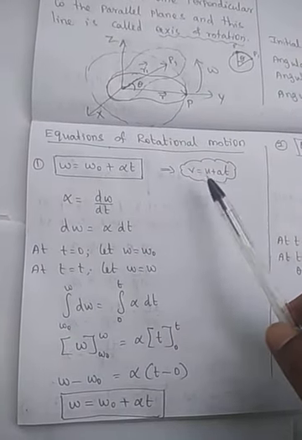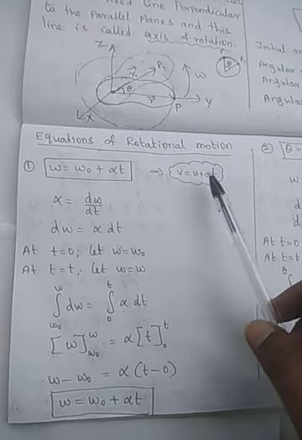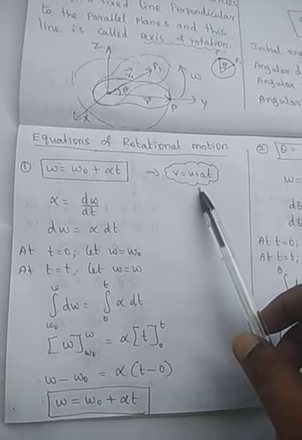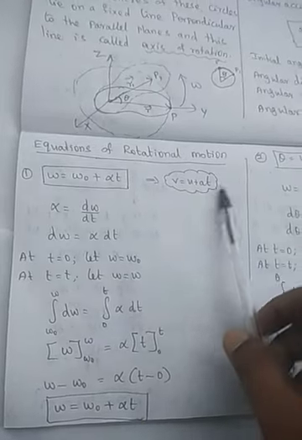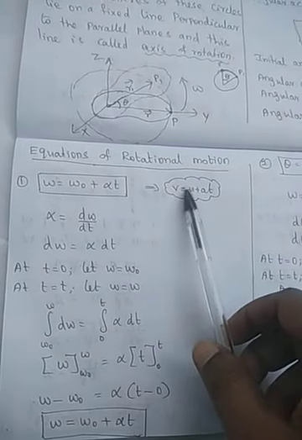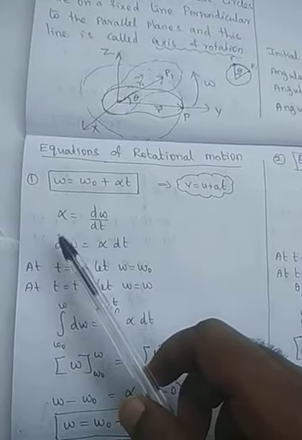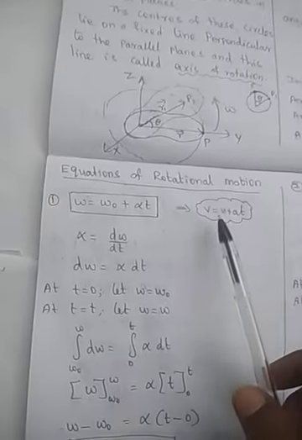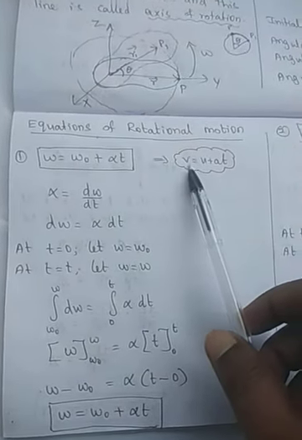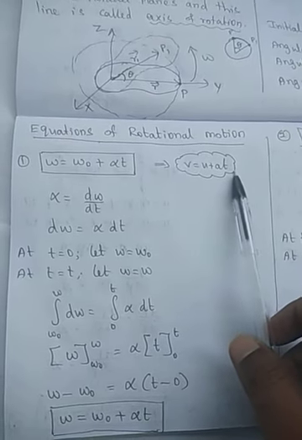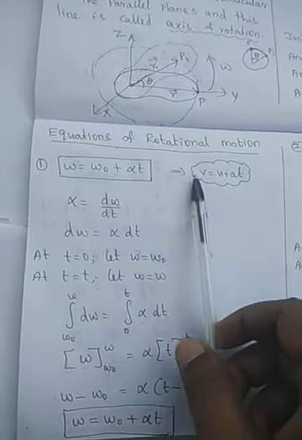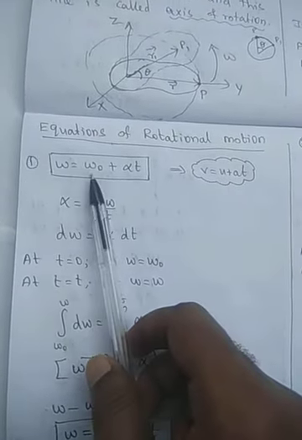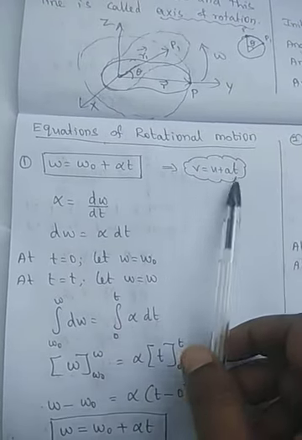For linear motion, we already know that v is equal to u plus at, s is equal to ut plus half at squared, v squared minus u squared is equal to 2as. Similarly, we can write these equations of motion for rotational motion using the notations omega naught, theta, omega and alpha. Now the first equation of motion. In linear motion it is v is equal to u plus at. But in angular motion, instead of final velocity v, we use omega. Initial velocity is omega naught, acceleration is alpha, and time is t. So omega is equal to omega naught plus alpha t.